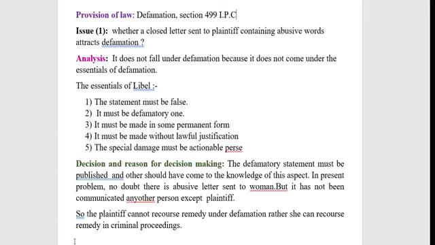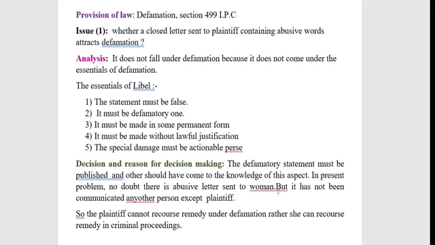Then what should be the decision? The decision is that the defamatory statement must be published and others should have come to know of it. In the present problem, no doubt an abusive letter was sent to the woman, but it has not been communicated to anyone.